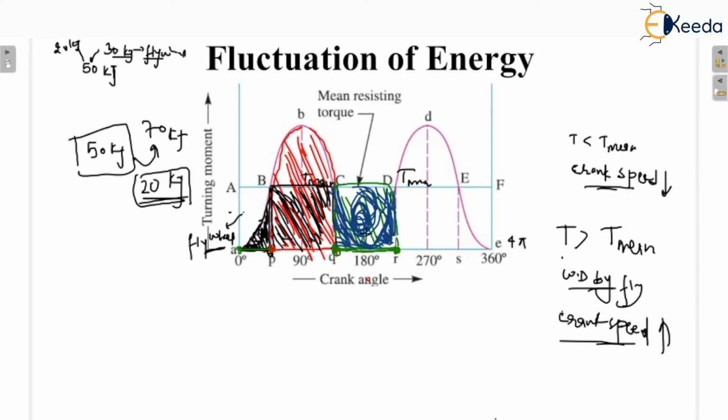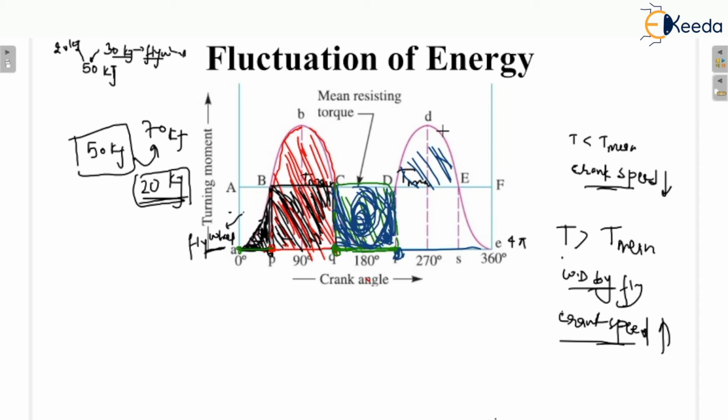To supply this loss, the flywheel gives up some of its energy, and thus the speed decreases, because we are getting some energy from the flywheel. Here the requirement is more as compared to the developed energy, so we need to supply energy from the flywheel. As we take energy from the flywheel, its speed gets reduced. That's why the speed decreases while the crank moves from Q to R. Next section, as the crank moves from R to S, there will be excess energy again. Yes or no? This would be the excess energy, so a similar procedure will be followed.